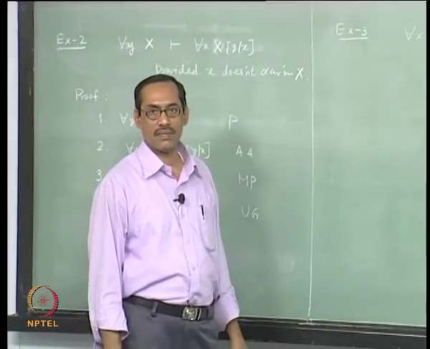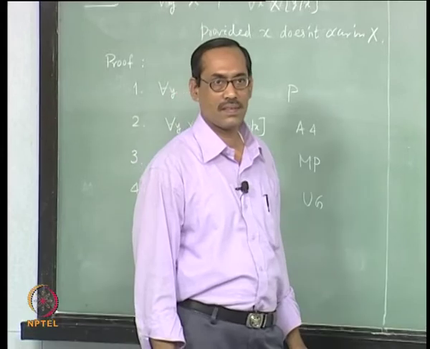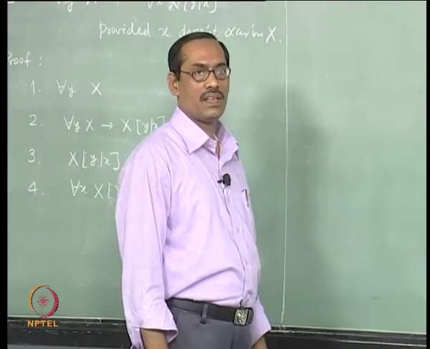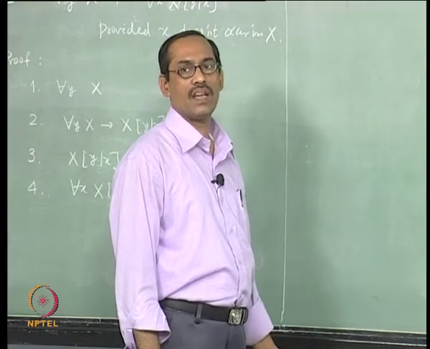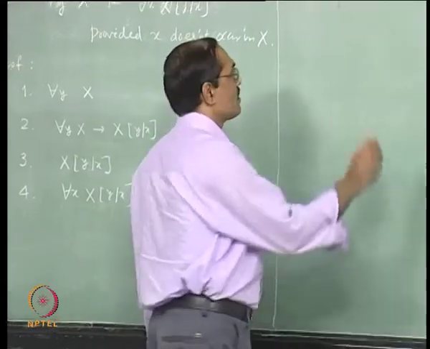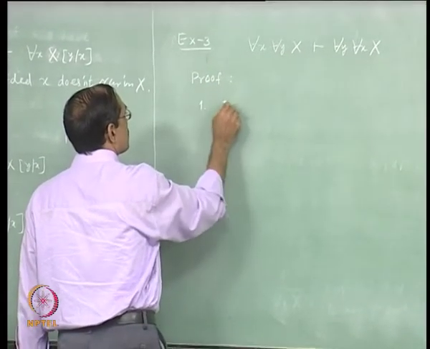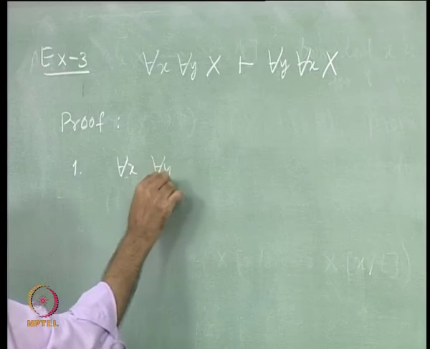You can interchange the quantifiers. Okay. This should be easy to go. All that you need, get x and then go on generalizing, right. So, we start with our premise for each x for each y x.